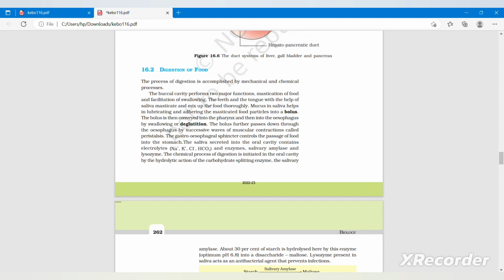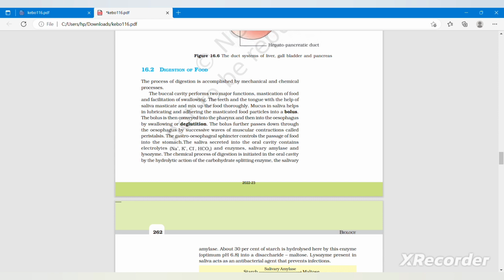The bolus further passes through the esophagus by successive waves of muscular contractions called peristalsis. The gastroesophageal sphincter controls the passage of food into the stomach. The saliva secreted into the oral cavity contains electrolytes, that is Na+, K+, Cl- and HCO3-, and enzymes salivary amylase and lysozyme.